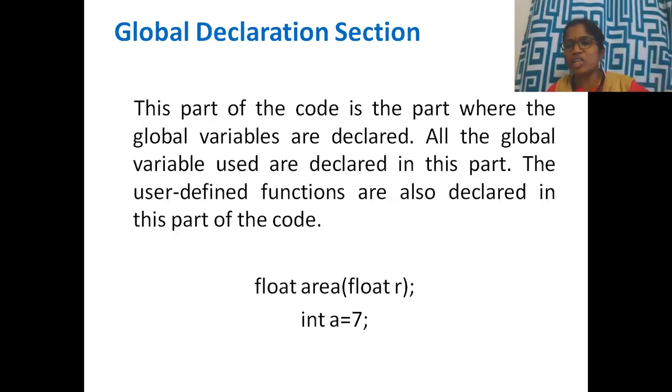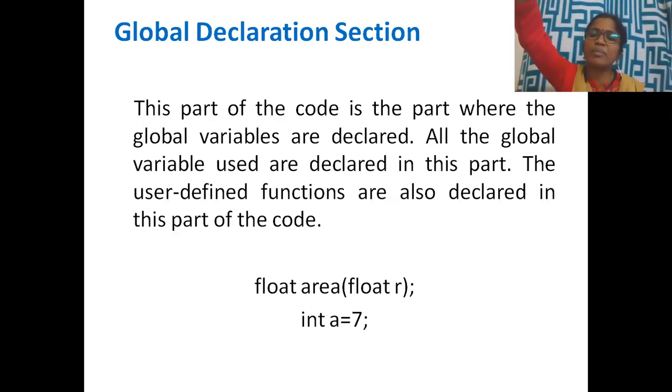Local declaration means the variables are declared inside the main function; these are called local declaration, and the variables are called local variables. The variables declared outside the main are called global declaration, and those variables are called global variables. Here comes a question: what is the difference, ma'am?